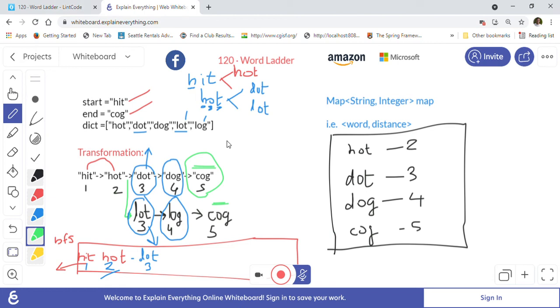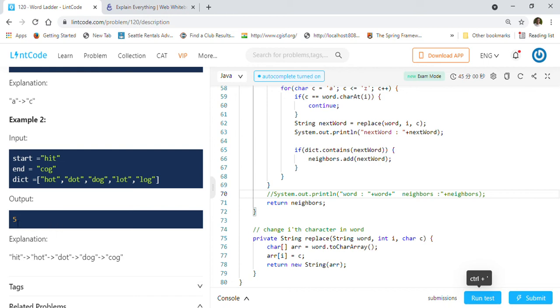Basically we found a shortest sequence. So that's how the BFS works. As you can see, the answer will be 5, right? 5 is the shortest sequence you can find, basically like this. So here if you look, the output is 5. They have given us an explanation like this.